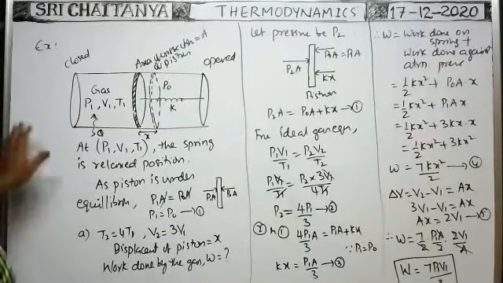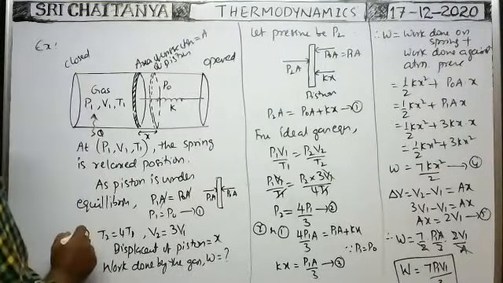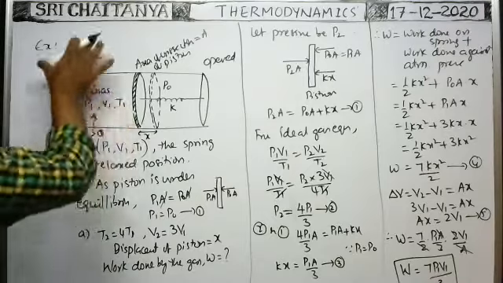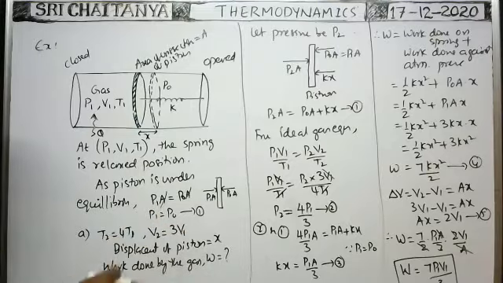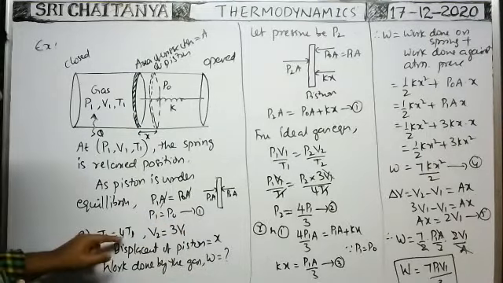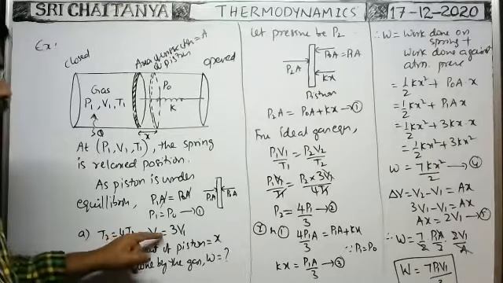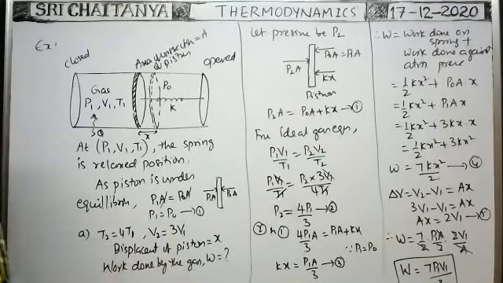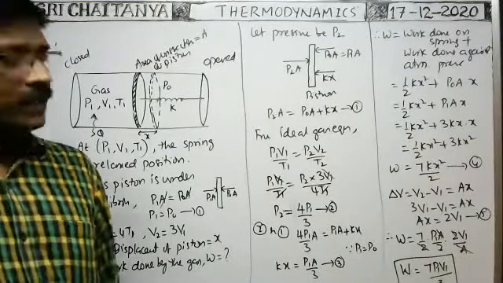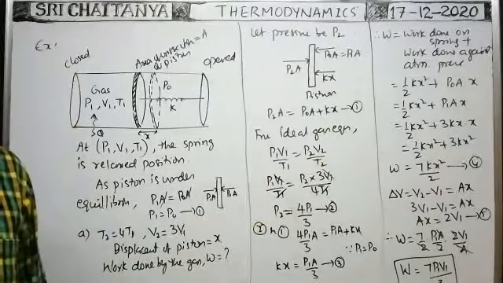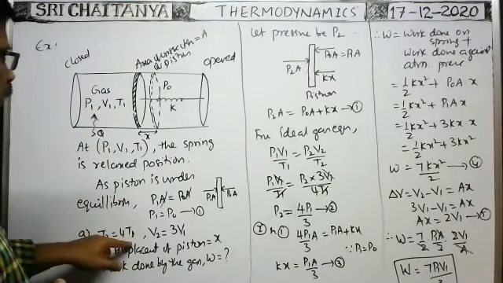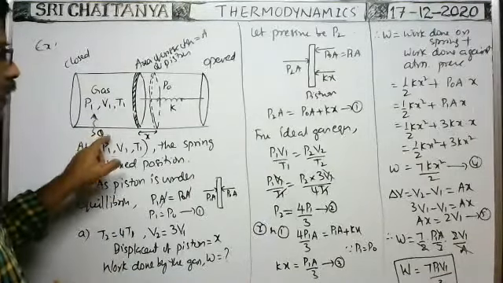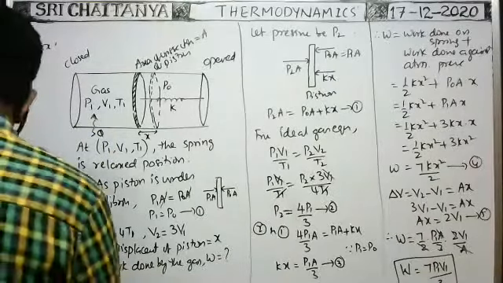Third point. It is another example I have written. Today I started a new problem by taking temperature 4T1 and volume 3V1. Yesterday we had taken T2 equal to something and V2 equal to something else, but here the data is changed. That's why you can treat this as a new problem only. Next, what is the heat energy supplied in this process? Because in order to raise the temperature from T1 to 4T1, we supplied some heat energy. What is the heat energy supplied? That is the question asked.